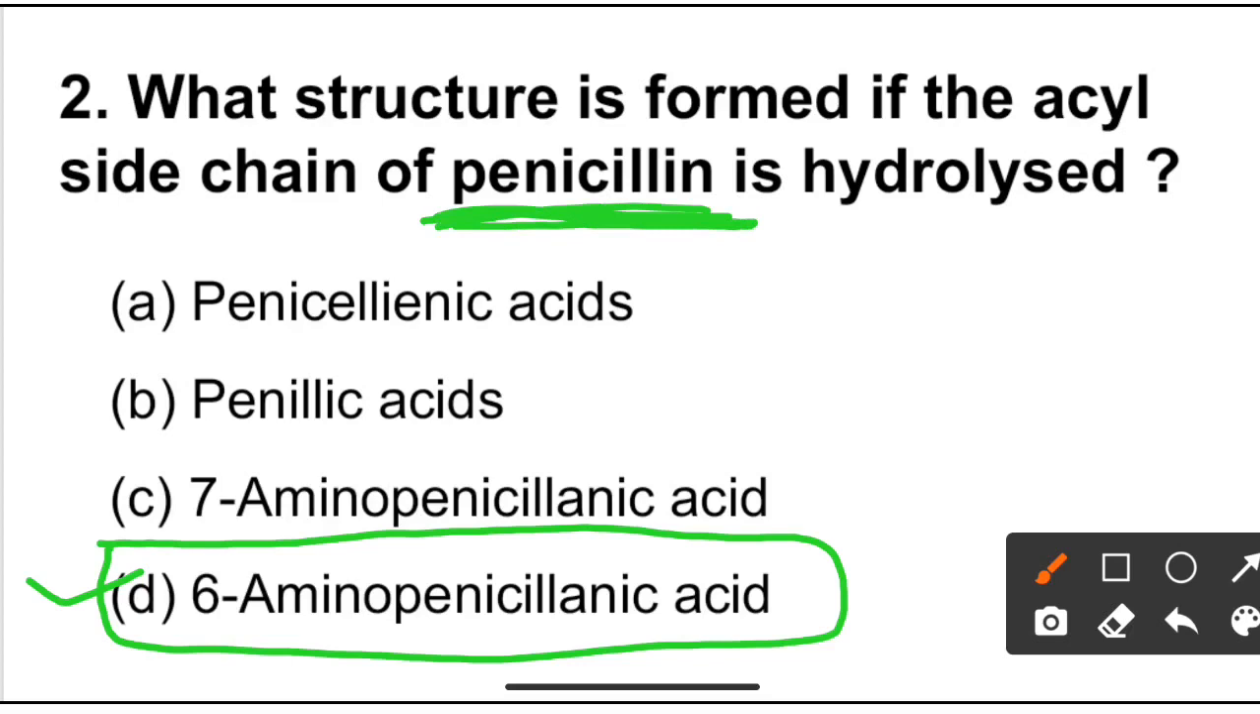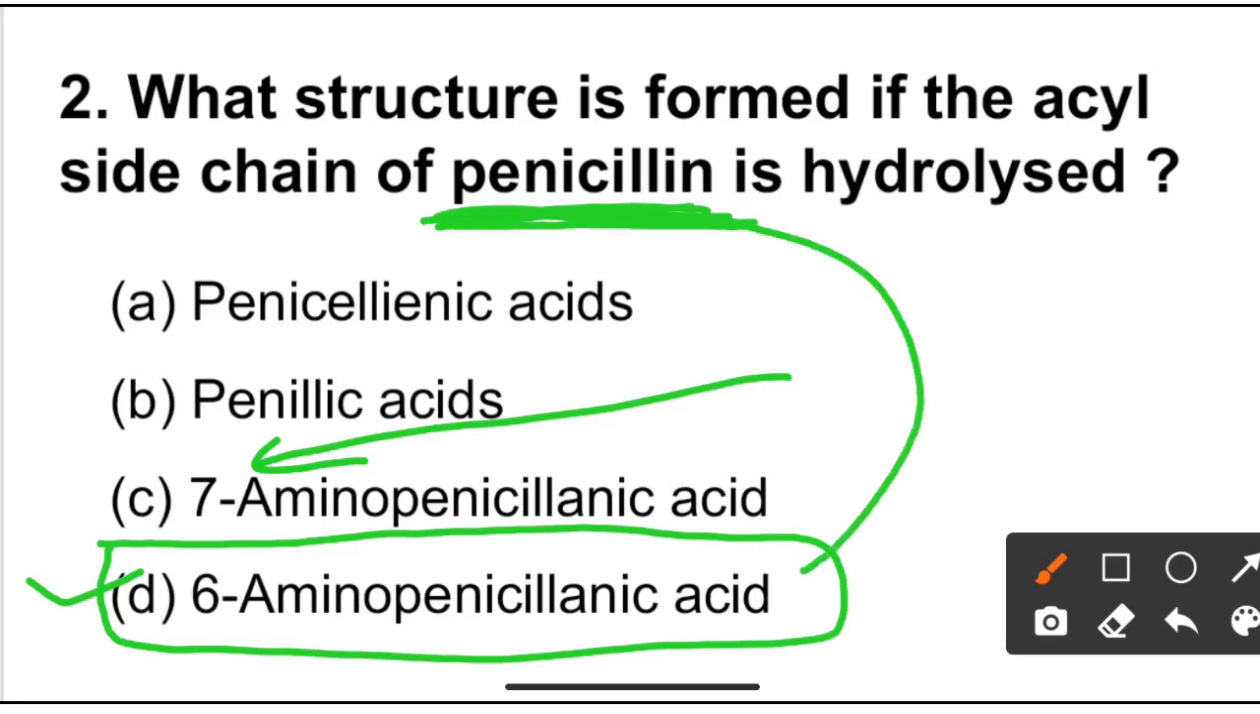If beta-lactamase enzyme hydrolyzes cephalosporin, then 7-amino cephalosporanic acid is formed. When beta-lactamase hydrolyzes the penicillin, then 6-amino penicillinic acid is formed, while when beta-lactamase hydrolyzes cephalosporin, then 7-amino cephalosporanic acid is formed. So here correct option is option D.